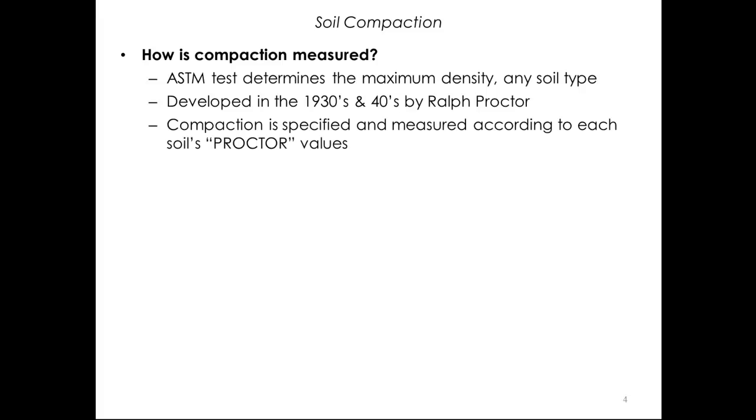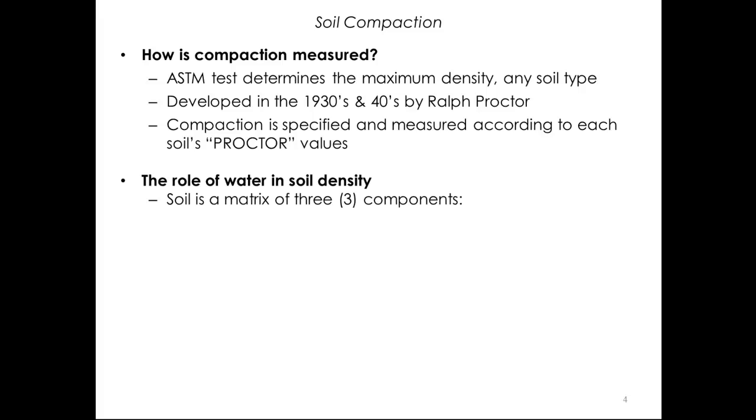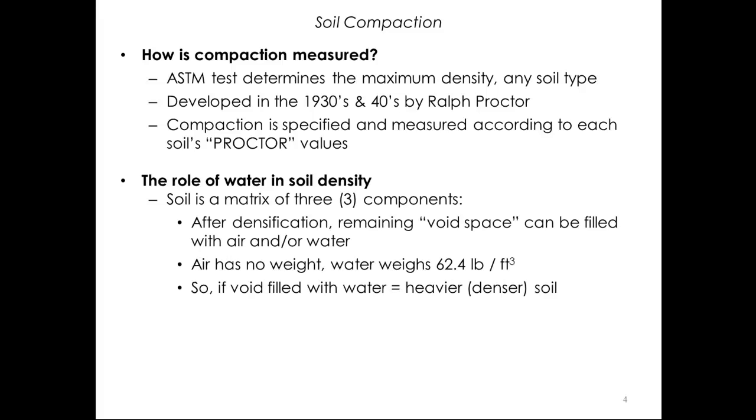Let's drop back in our discussion again to the three constituents of soil for a minute. We understand that after grain realignment we need to fill the remaining void space with water for maximum density, right? But the key point here is that since water doesn't compress, if we have too much water, it will displace soil grains and make the soil less dense. Remember, the specific gravity of water is 1 and of soil is 2.6. This is pretty neat. If we don't have enough water, the soil will be less dense than it could be, and if we have too much water, the soil will also be less dense than it could be.